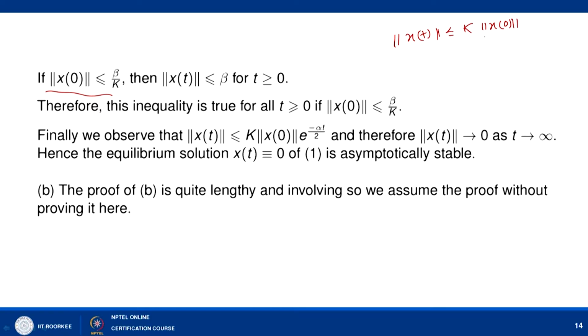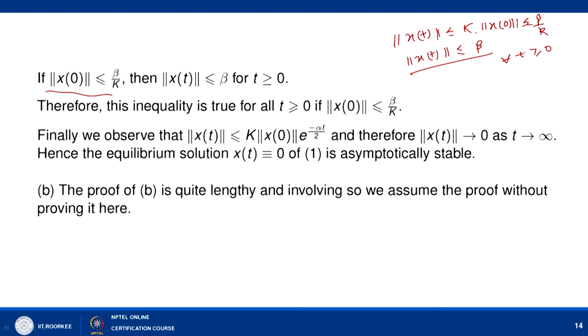So we simply say that if norm of x 0 is less than beta by k, then norm of x t is less than or equal to beta. So if norm of x 0 is less than beta by k, then norm of x t is less than or equal to beta for all t greater than or equal to 0.